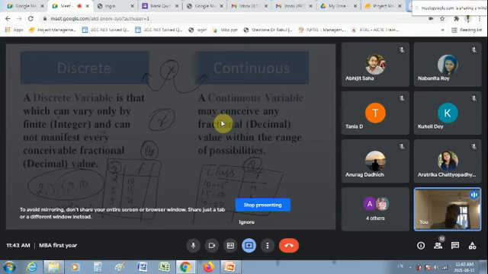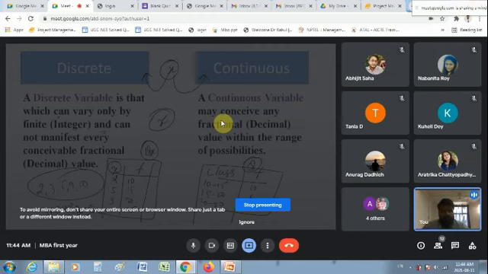But if this x can take any value within a particular range of possibilities, like in our example I have written 10, 15, so this x can take any value between 10 and 15. And we know that between two numbers there are infinite numbers. Like between 1 and 2 there are infinite numbers; in decimal places you can go up to any place. So x can be 10, 10.5, 11, 11.5, it can take any fractional or decimal value within that particular range of possibility, then it is called a continuous variable.